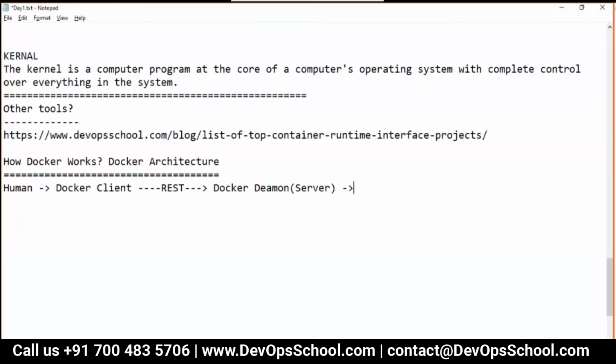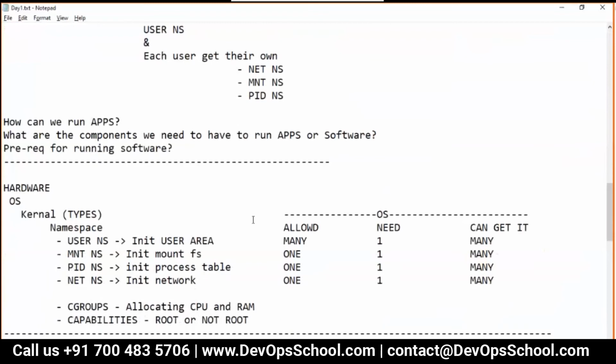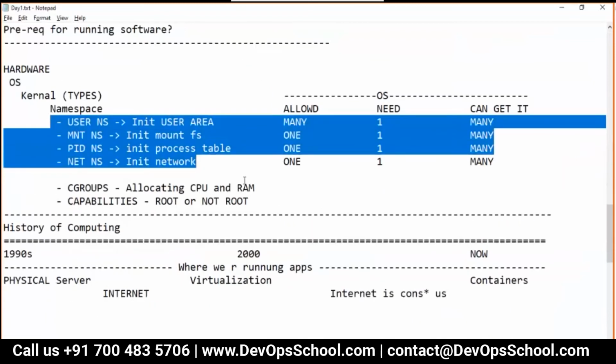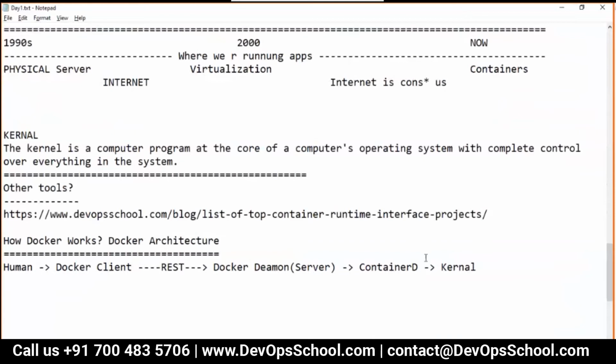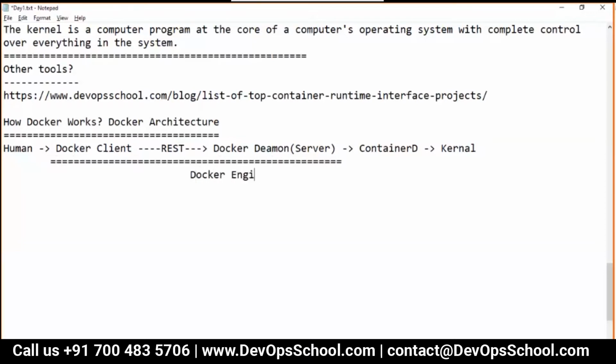The Docker server talks to the container D. And guys, container D talks to the kernel to release all the resources, the same resources which I've been talking about. So here, container D. Now this together we call the Docker engine. We will install it and then I'll show you this Docker client and Docker daemon.